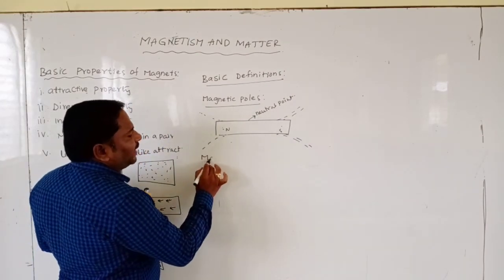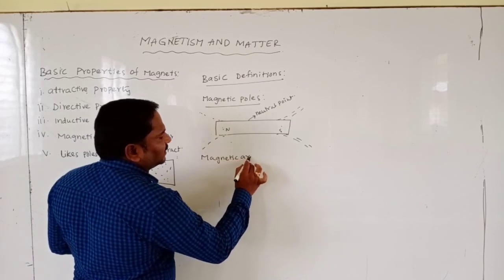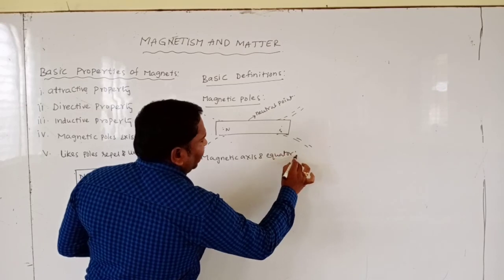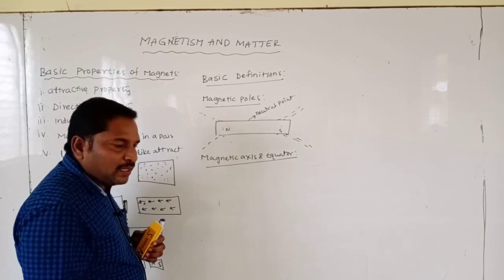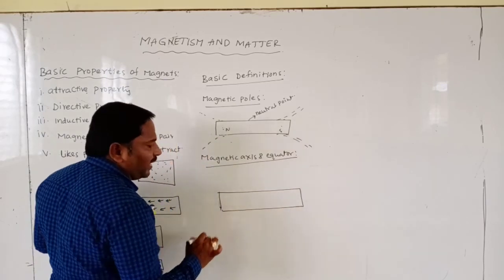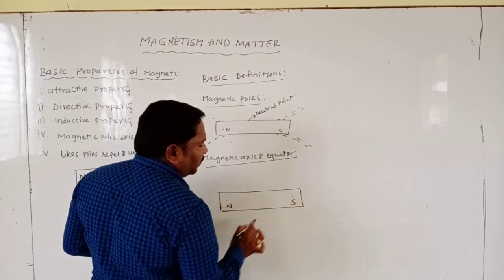Next, magnetic axis and equator. Suppose this is the bar magnet, having north pole and south pole.